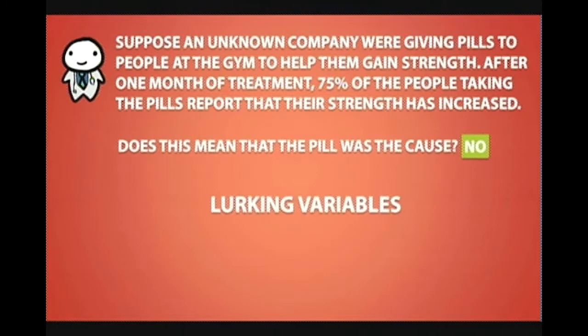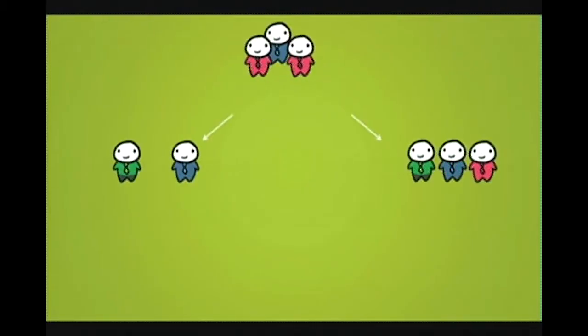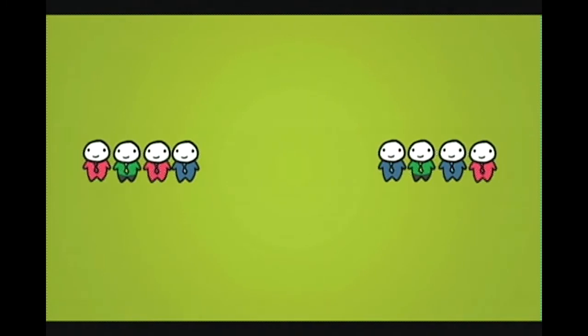Maybe there are lurking variables that are present, like diet and the type of workout routine. Some people may have better diets or workout routines, which may have allowed them to become significantly stronger than everyone else. This is why we need a control group. We could randomly assign participants into 2 groups. One group will be the control group, and the other group will be the experimental group.